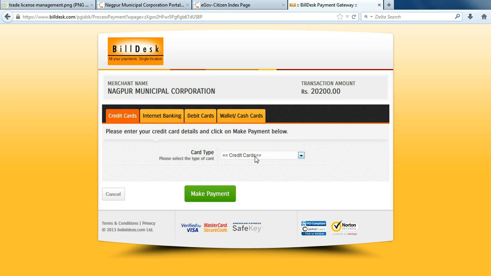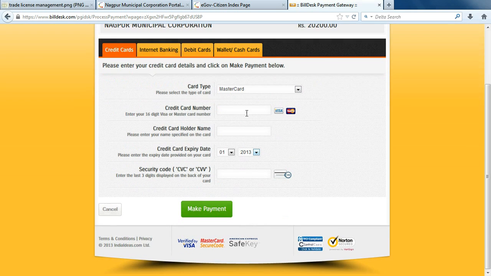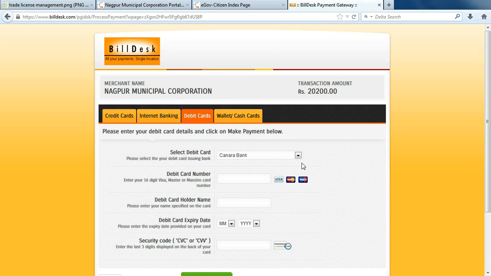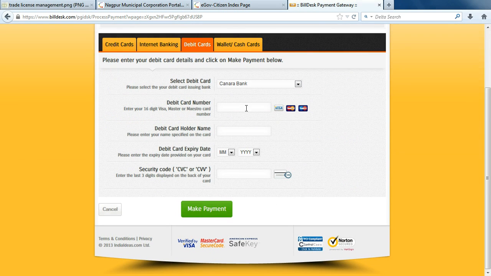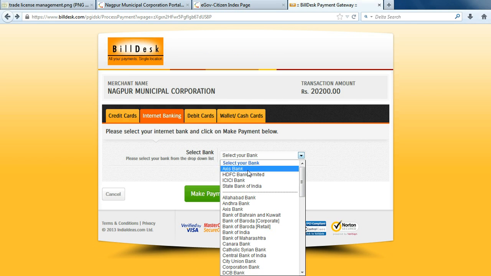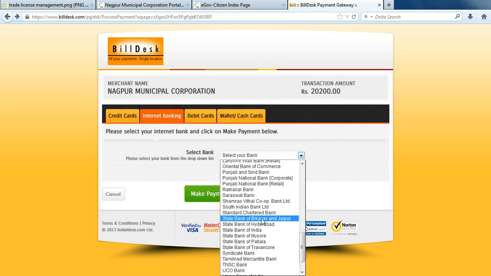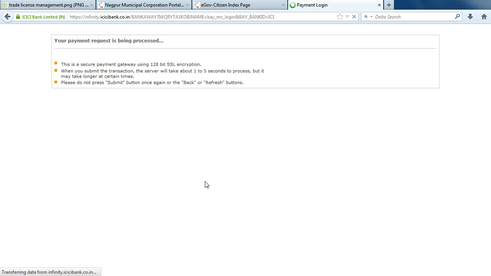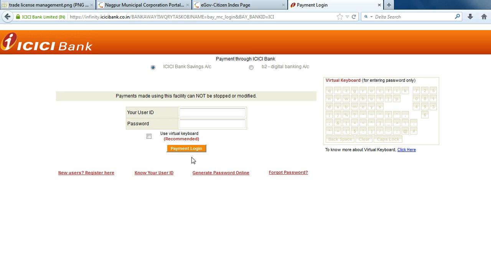As a citizen I can pay through credit card. Here I need to enter the credit card details and pay. Internet banking, debit card. I can select debit card, bank details, and I should enter the bank debit card details and click on make payment. Wallet or cash cards. I am clicking on internet banking, selecting bank. With all these banks I can pay the payment, selecting bank, clicking on make payment. By entering login and password details, I can pay the payment of trade license.